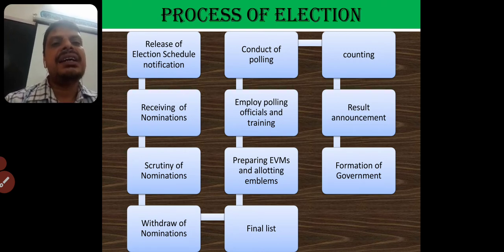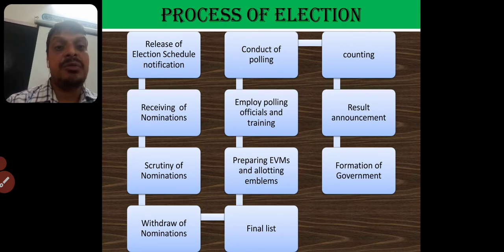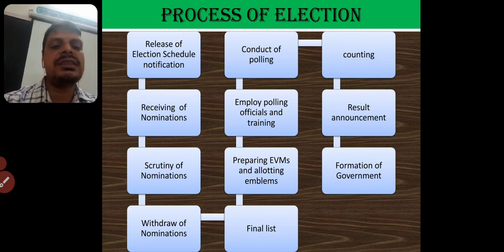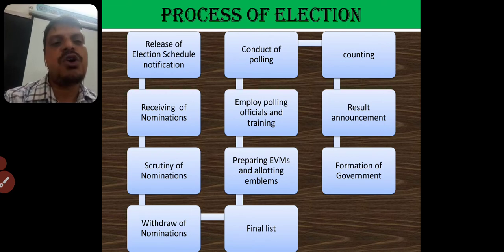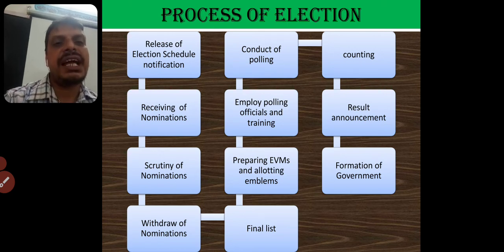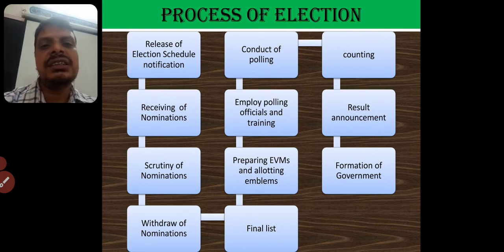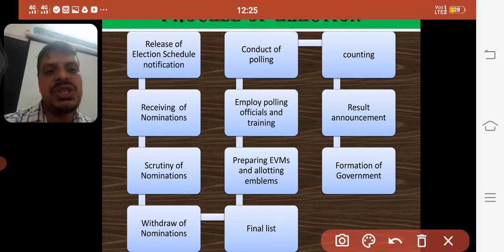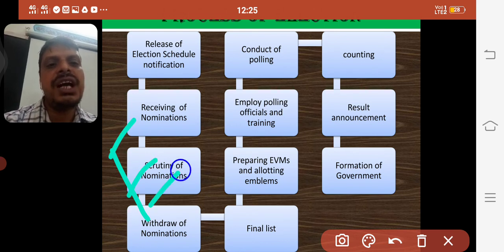Okay. And the fifth one is conducting polling, that is the elections. After withdrawal of nominations by the candidates, they will prepare a final list of all the contesting candidates. And for elections like Parliament or assembly, they prepare EVMs. What do you mean by EVMs, children? Electronic voting machine. Now for what reason are we using these machines?